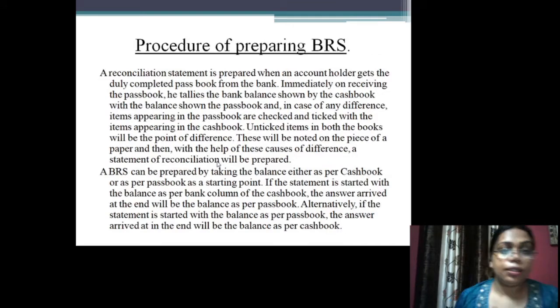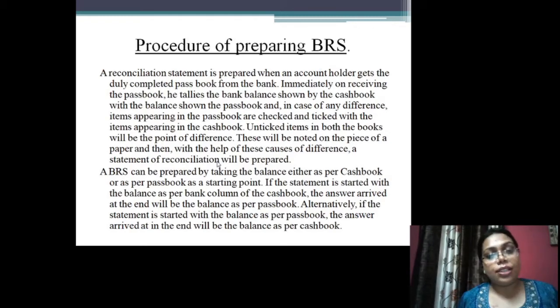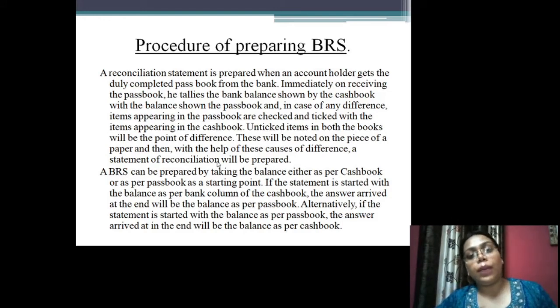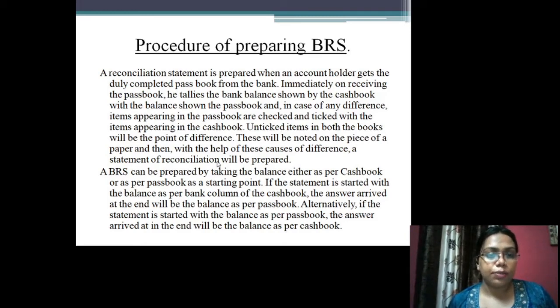Now next is the procedure of preparing a BRS. A reconciliation statement is prepared when an account holder gets the duly completed passbook from the bank. Immediately on receiving the passbook, he tallies the bank balance shown by the cash book with the balance shown in the passbook. And in case of any difference, items appearing in the passbook are checked and ticked with the items appearing in the cash book. Unticked items in both the books will be the points of difference.